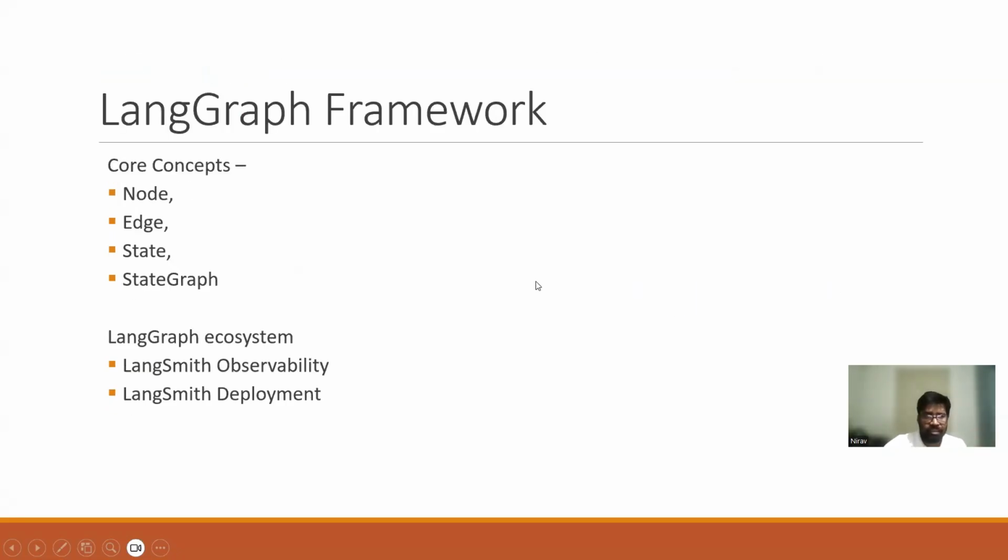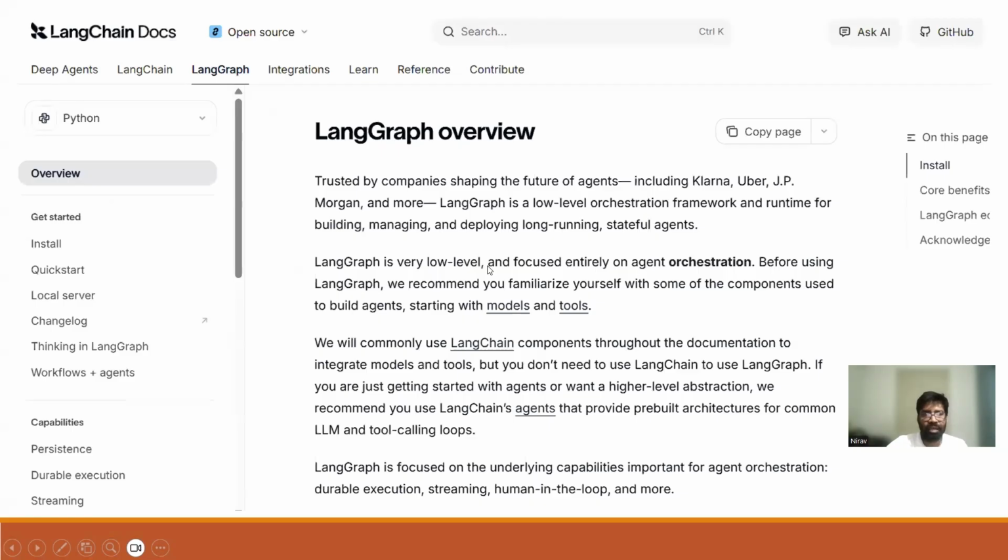Now we'll go into a little detail on all the concepts we have just discussed for month three. Like LangGraph, you should go through its core concepts like nodes, edges, and state graphs, and it also has some other frameworks attached to it, like LangSmith, which you also need to learn. How can you learn it? You can go through its official website. From there you can learn it. There are other ways to learn it also, tutorials and other channels.